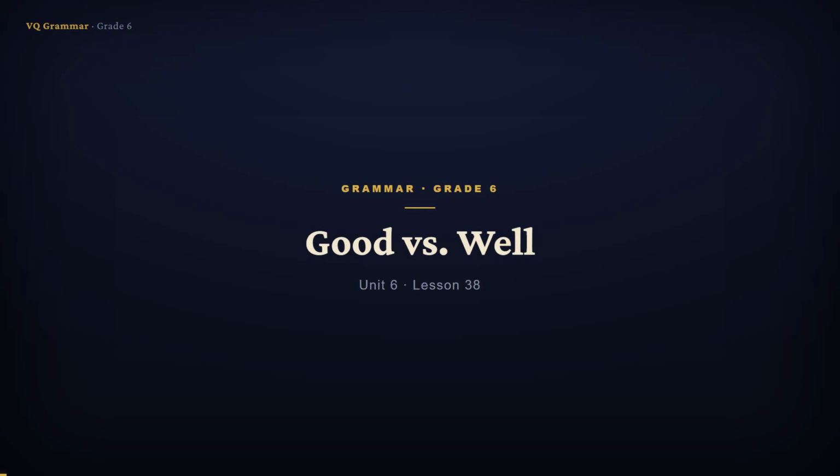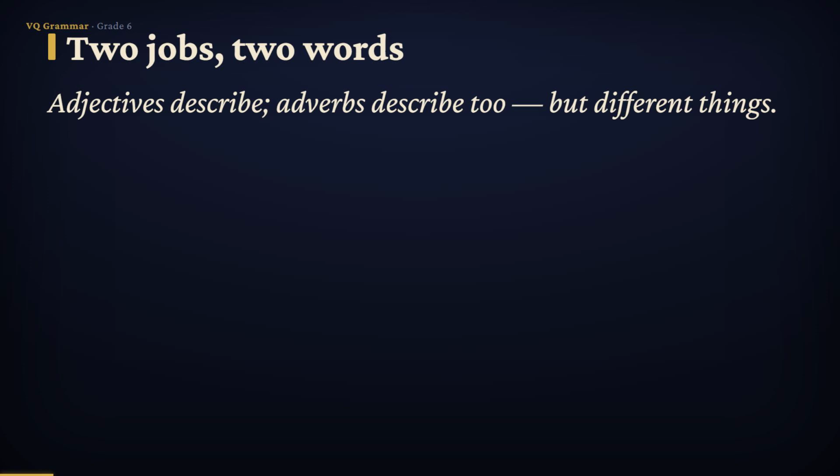This is Unit 6, Lesson 38, and today we're untangling one of the trickiest little mix-ups in all of English, good versus well. These two words feel almost the same, but they belong to different word families. One describes things, and the other describes actions. By the end of this lesson, you'll know exactly which one to reach for, every time. Let's get started. Let's build this from the ground up.